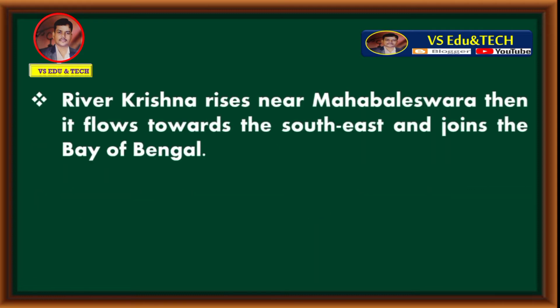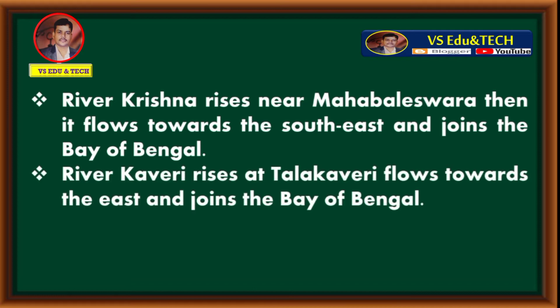River Krishna rises near Mahabaleshwara, then it flows towards the southeast and joins the Bay of Bengal. River Kaveri rises at Talakaveri, flows towards the east and joins the Bay of Bengal. These are all about the east flowing rivers of South India.